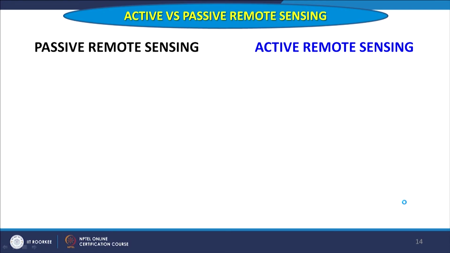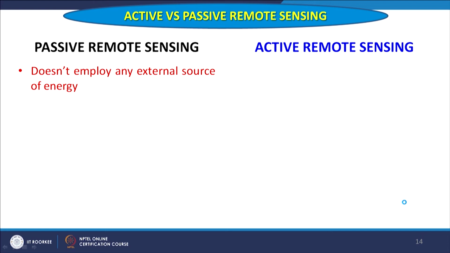So large data handling and difficult handling is there. In case of passive remote sensing and active remote sensing, now I am discussing these two types of remote sensing. Most of the remote sensing images which we see nowadays are all part of passive remote sensing. Active remote sensing is mainly microwave remote sensing. Also, we will quickly have a comparison.